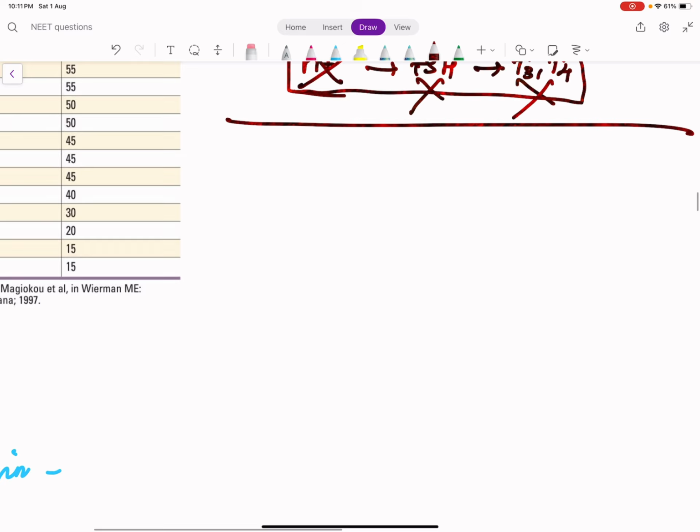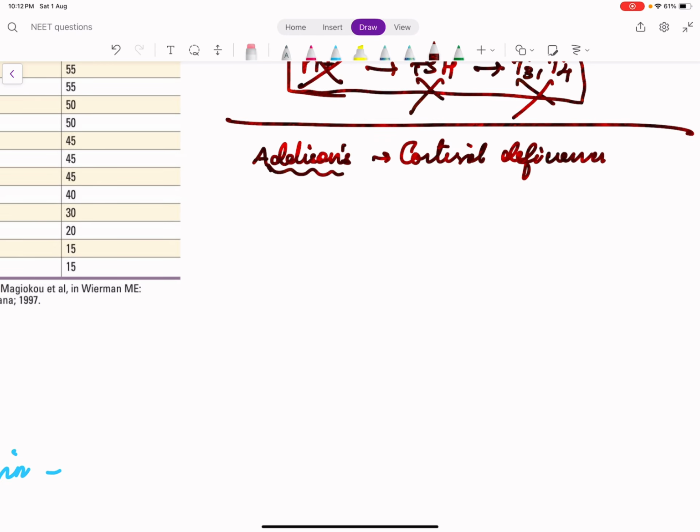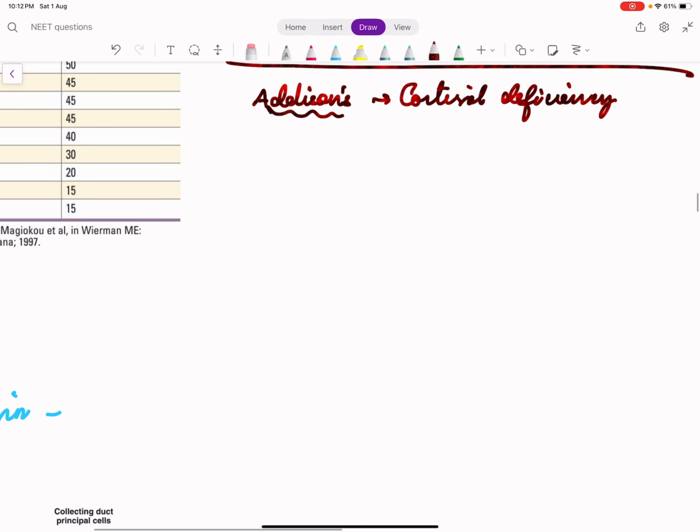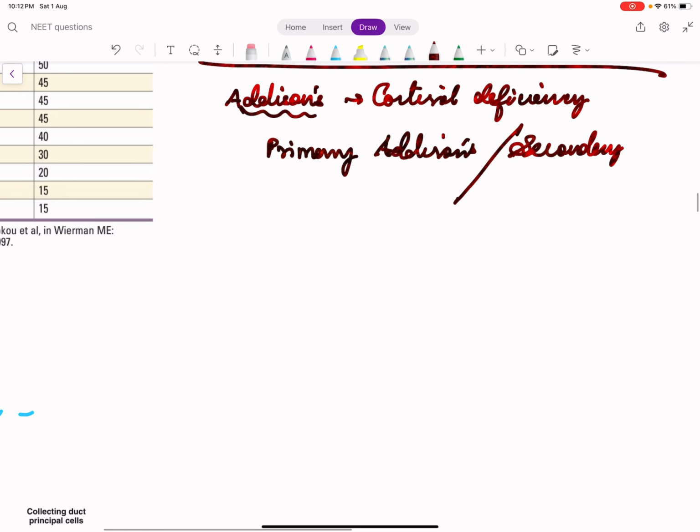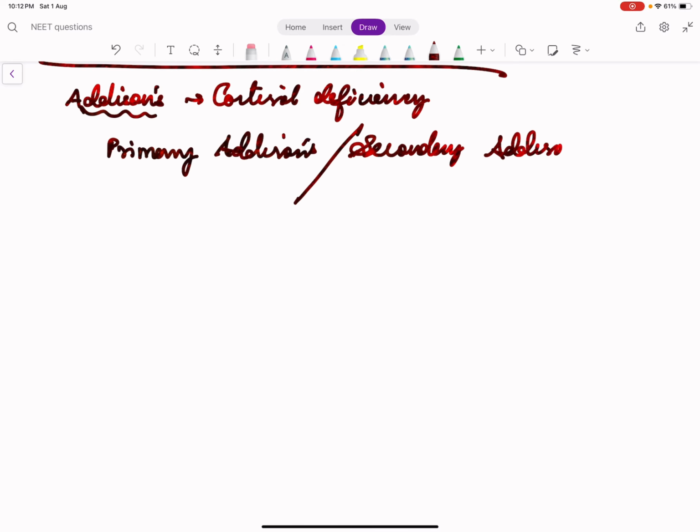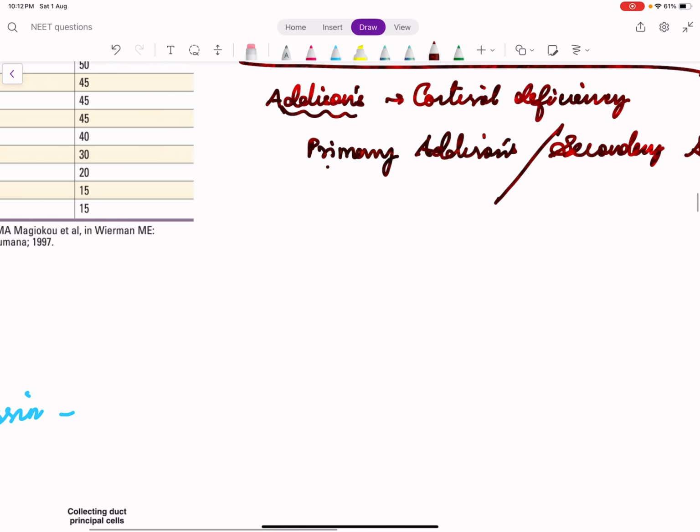I'll give you another example. Addison's. I told Addison's is cortisol deficiency. So when cortisol is deficient, it may be due to primary Addison's or secondary Addison's. So what does primary Addison's mean? Cortisol is low due to a problem in the gland itself.